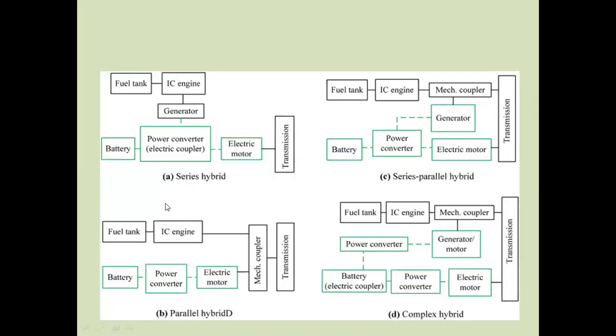Next slide, we can discuss the various types of hybrid cars. The first one is the series hybrid car. How does the series hybrid car work? With the help of petrol we operate the internal combustion engine. The internal combustion engine is coupled with the generator. The generator produces electricity, and with the help of the inverter, the energy is stored in the battery. When operating this series hybrid car, we get the power from the electric motor to drive the wheel.